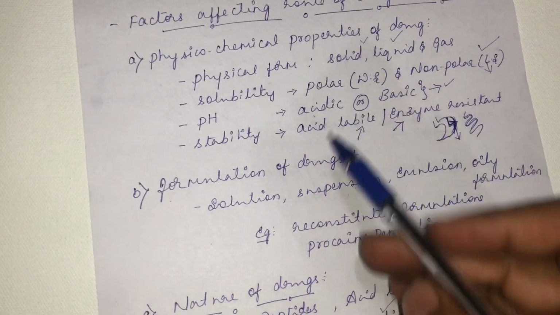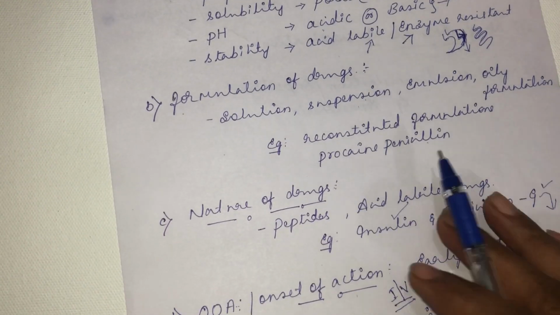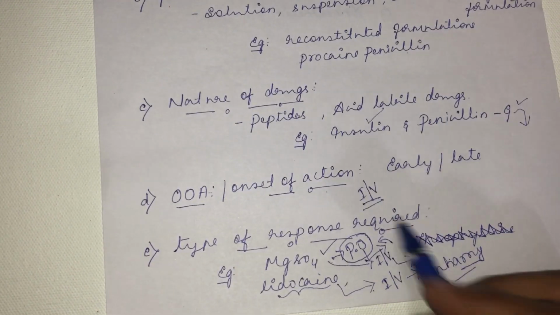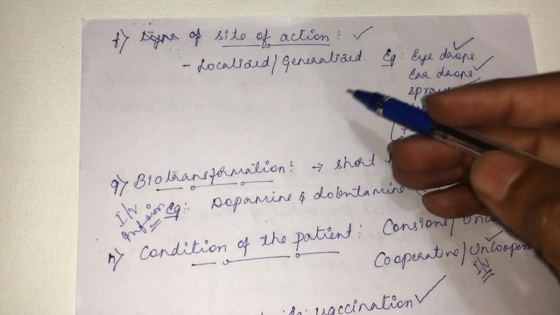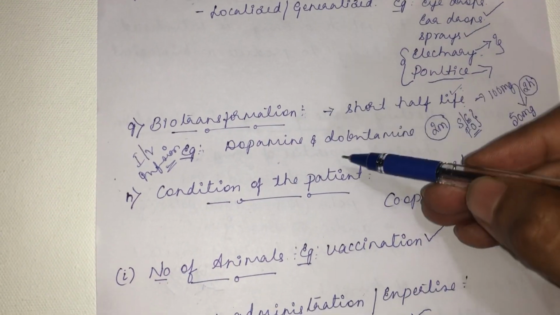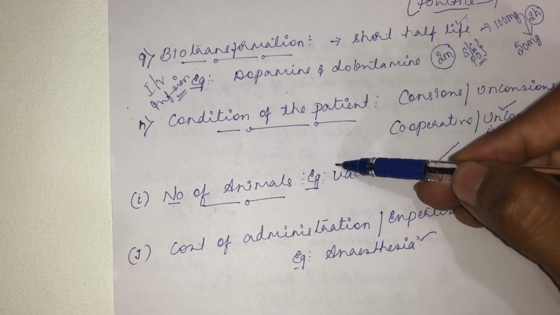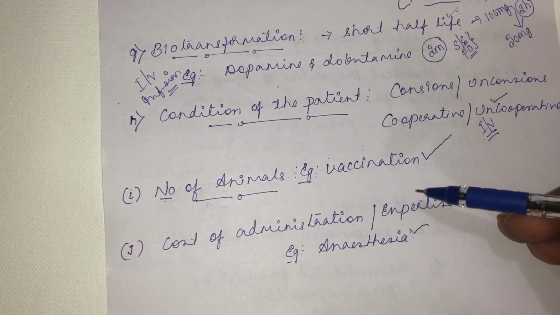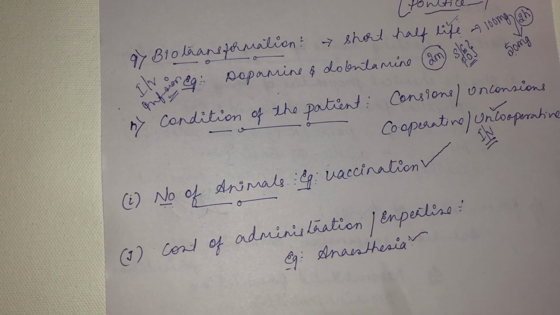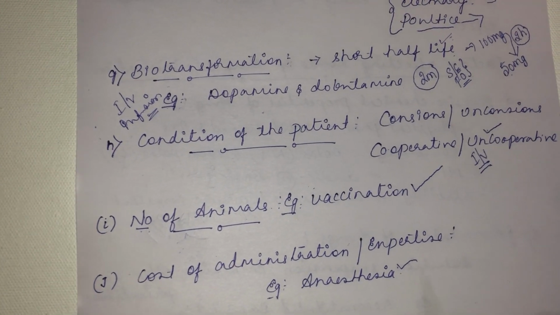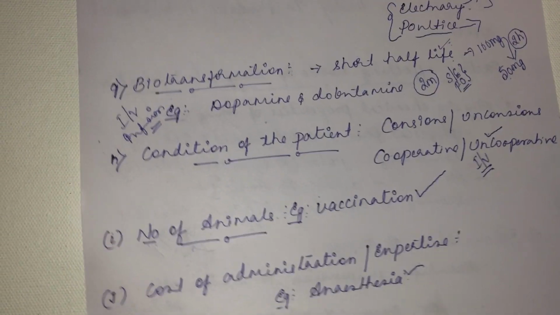Physicochemical property of a drug, formulation of drugs, nature of drug, onset of action, type of response that is required, then the site of action, biotransformation, condition of the patient, number of animals you are giving the drug, and cost of administration or the expertise required. So these are certain factors which affect the route of drug administration. Now we shall see what are the different routes of drug administration.